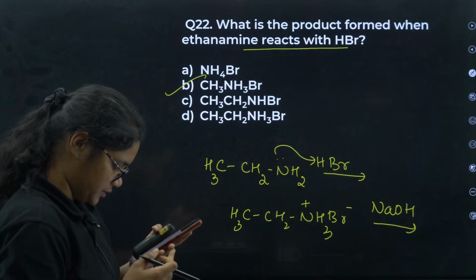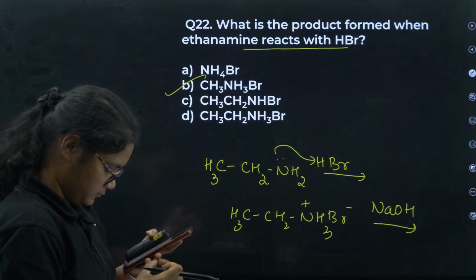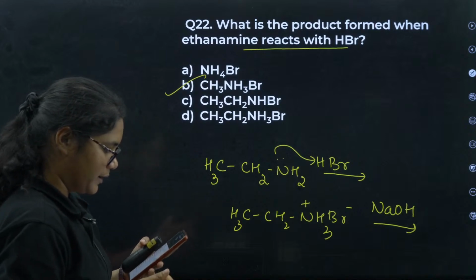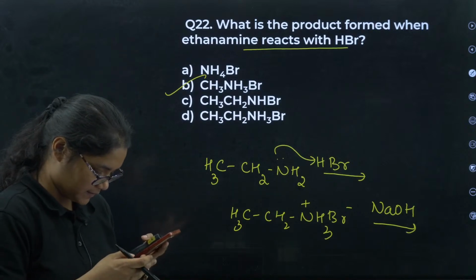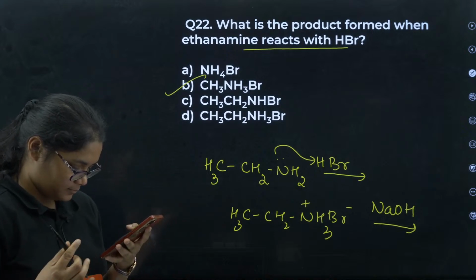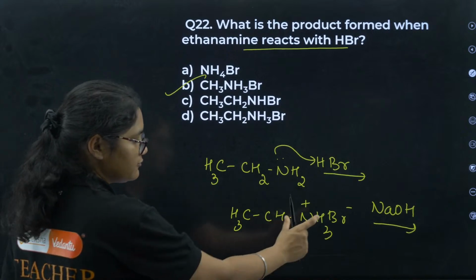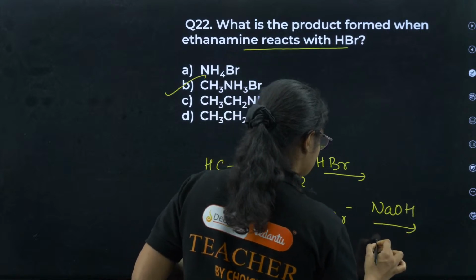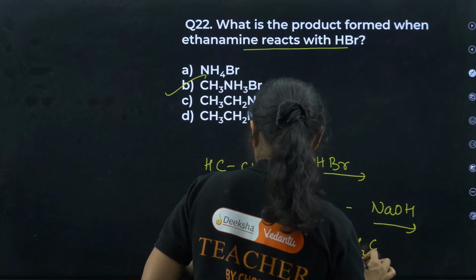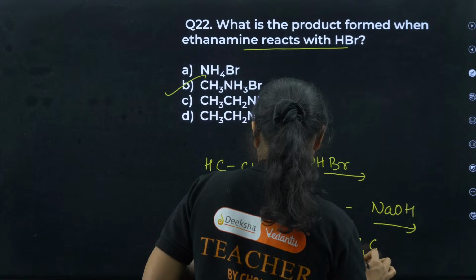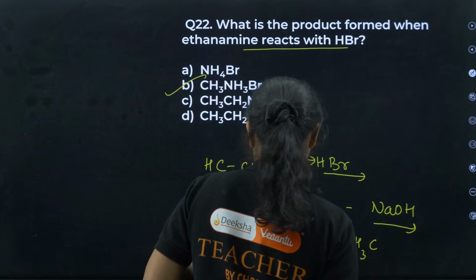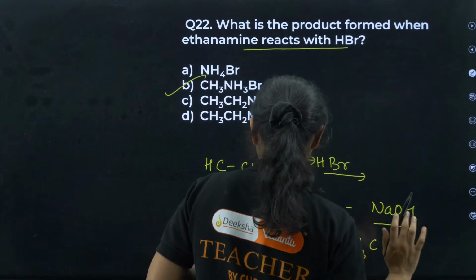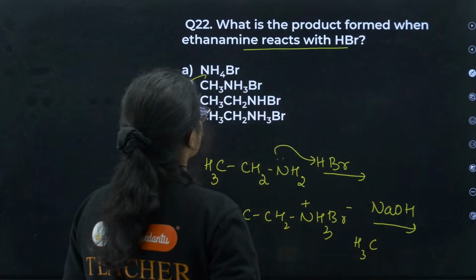No, no, Anisha, no. 22 question, all of you have given wrong answer. Please correct it. See, this one will form. After that, if I treat it with this one, I will get, okay. One second. Sorry.